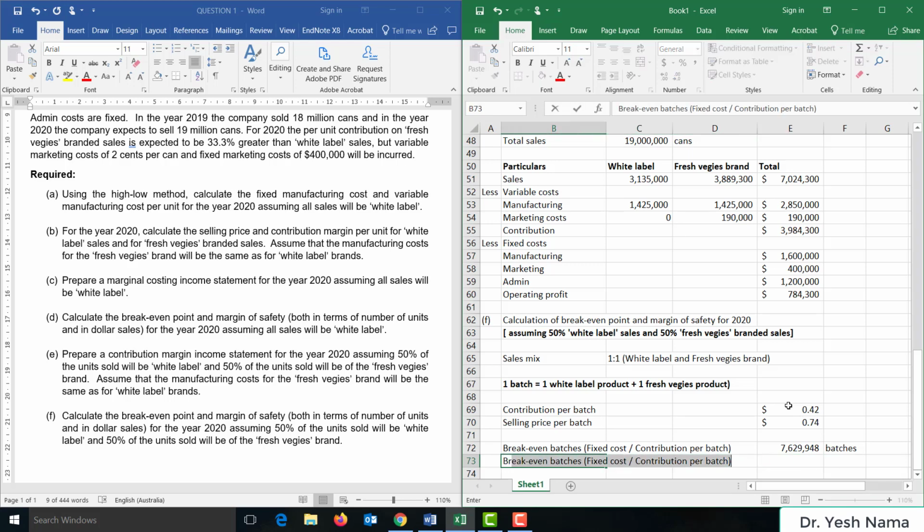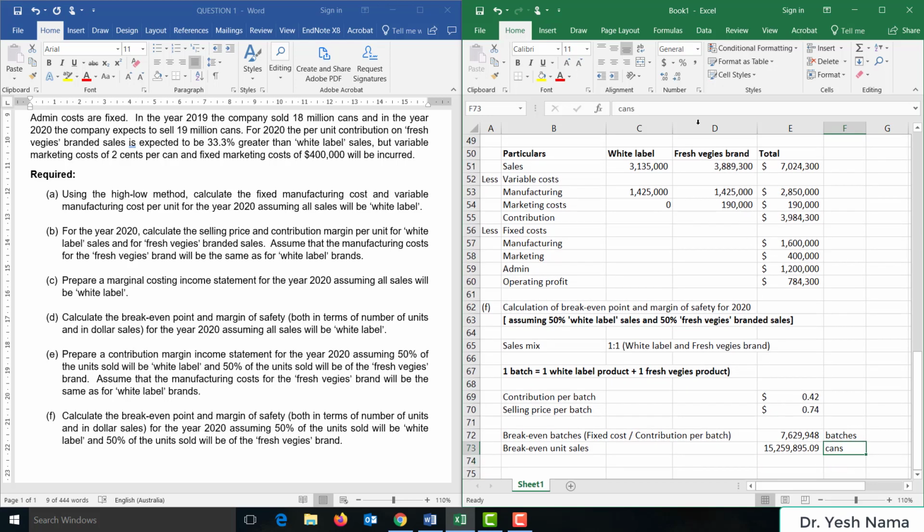Now break-even unit sales will be number of batches times 2, 15.25 million cans. Why did we multiply it by 2? Because one batch is two products, one white label product plus one fresh veggies product. So break-even unit sales will be break-even batches times 2.